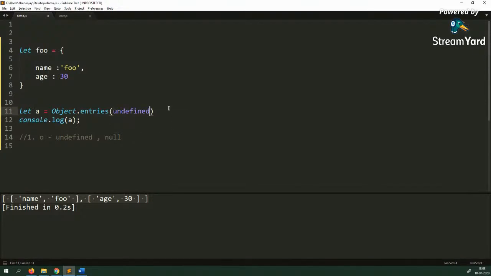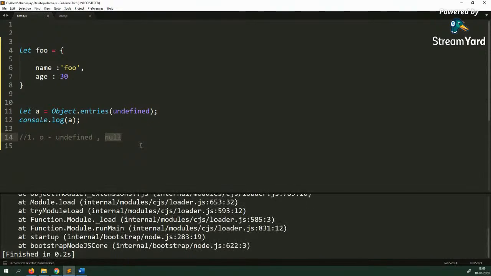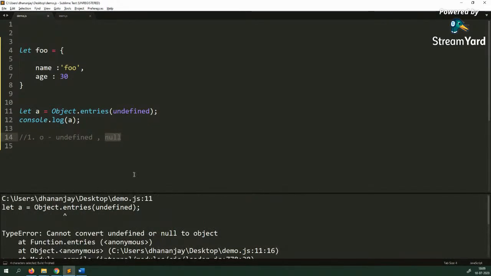Here I'm passing undefined in Object.entries, and you might have come across an astronomical amount of quizzes on the internet asking what would be the output. Now, the official spec says that if O is undefined or null, then it cannot convert undefined or null to an object.